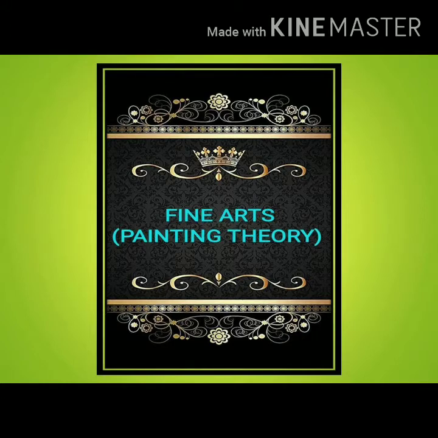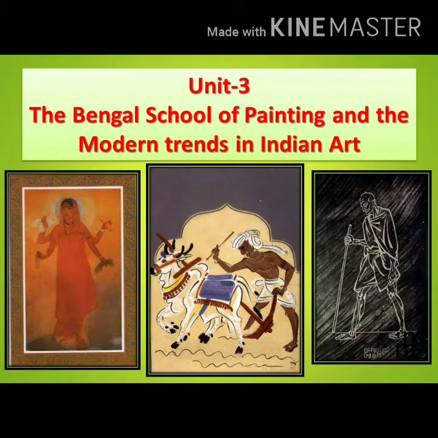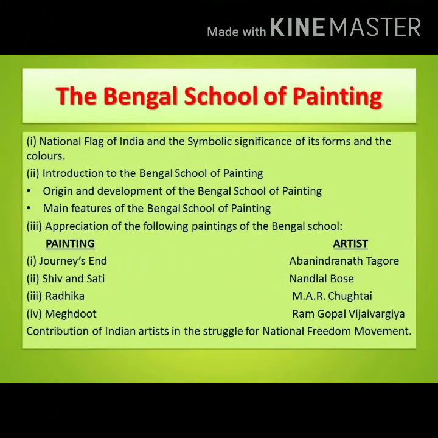Students, till now we have done the Rajasthani and Pahadi school and its paintings from unit 1, and the Mughal and Deccan school and its paintings from unit 2. Now let's start with unit 3, the Bengal school of painting and the modern trends in Indian art. First we will start with the Bengal school.